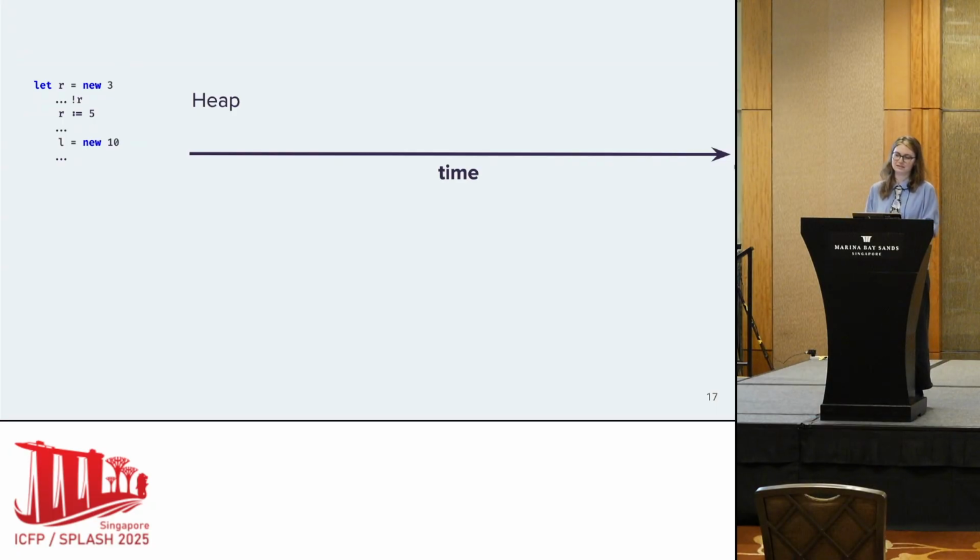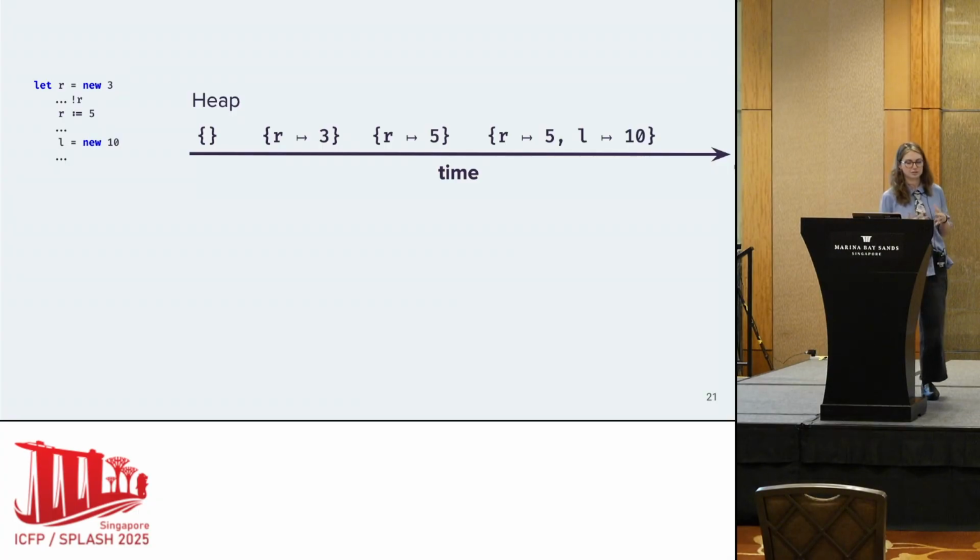And look at the behavior of this program. We don't really care about its final value, but let's just look at its effect on the heap over time. So initially, the heap is empty. Then we perform an allocation. So R is mapped to 3. We might update that value and then perform another allocation.